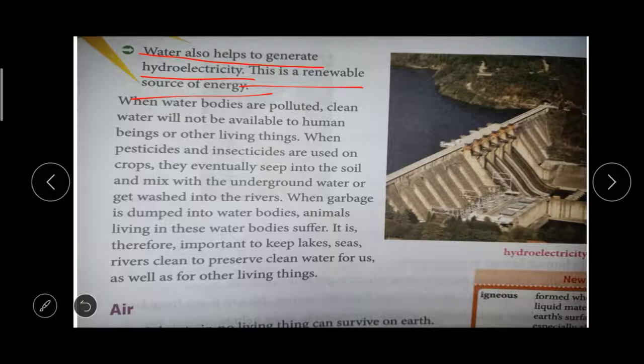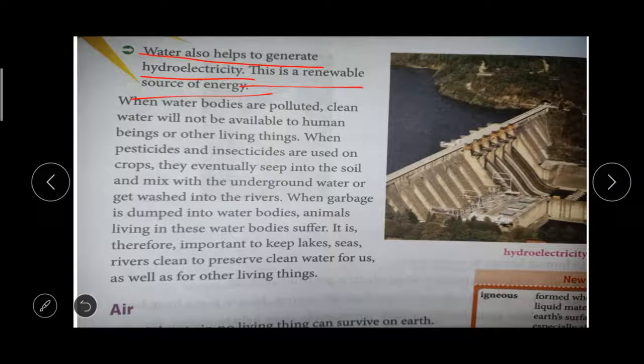When water bodies are polluted, we will not be getting clean water for our living, right? Farmers use pesticides and insecticides for their crops, right? These mix with the water and enter the water bodies. So this will affect the living things that are living in the water, right?